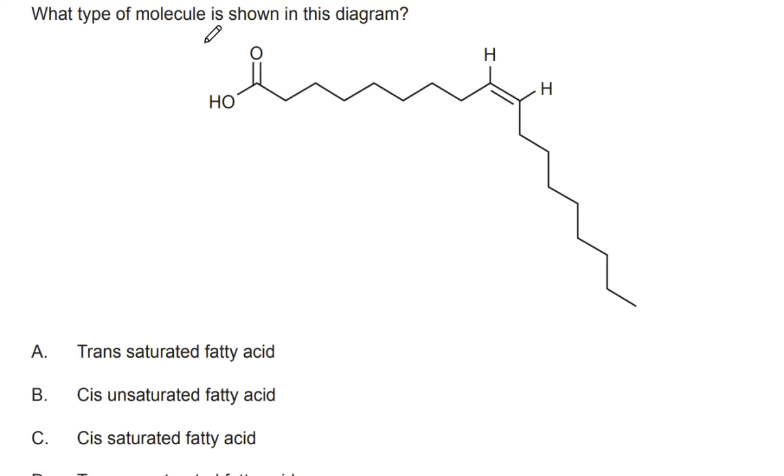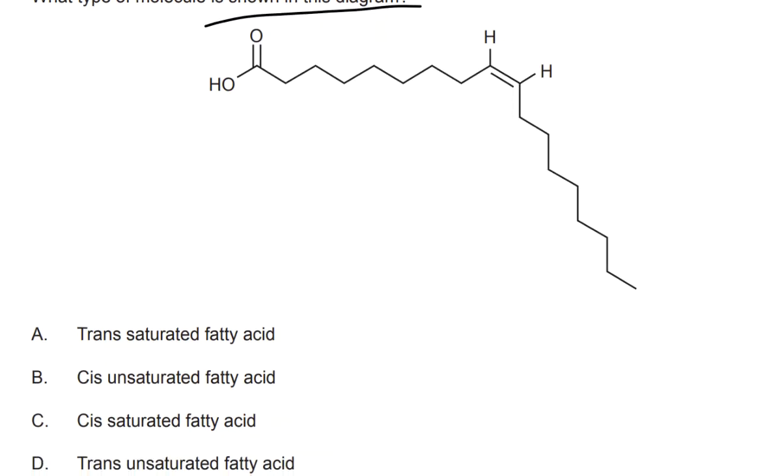What type of molecule is shown in this diagram? So immediately we see the carboxylic region here. And since it's carboxylic, we're going to think of some type of acid, so fatty acid, and all the options are fatty acids. Here we have a double bond, so it's clearly unsaturated, so we're going to get rid of these. And cis and trans aren't really used for saturated, so these are eliminated.